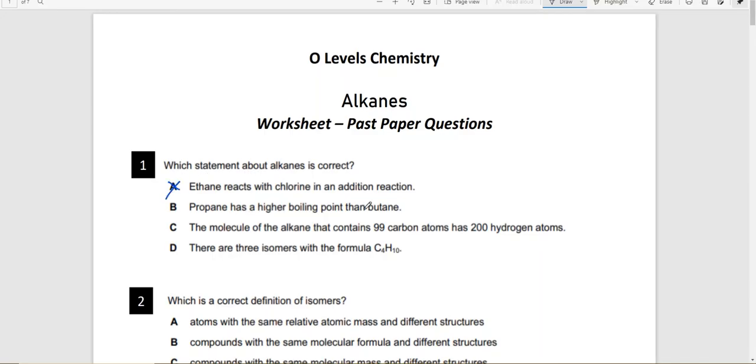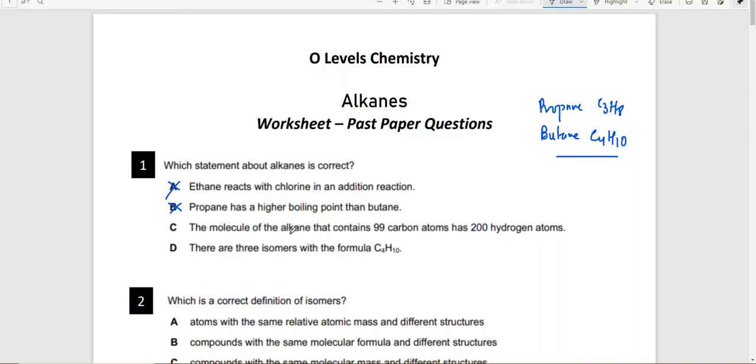Propane has a higher boiling point than butane. No, because butane is C4H10. It has 4 carbon atoms, and propane is C3H8, 3 carbon atoms. Butane is a bigger molecule, so it's going to have a higher boiling point. So it is wrong as well.